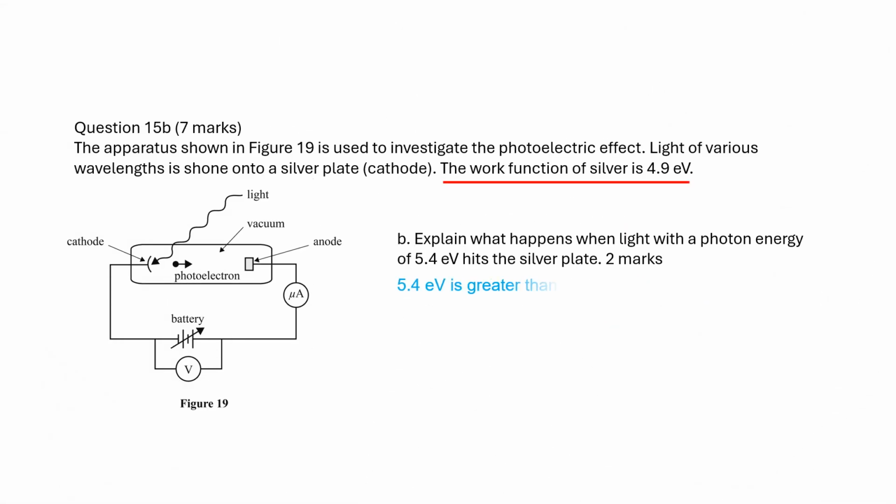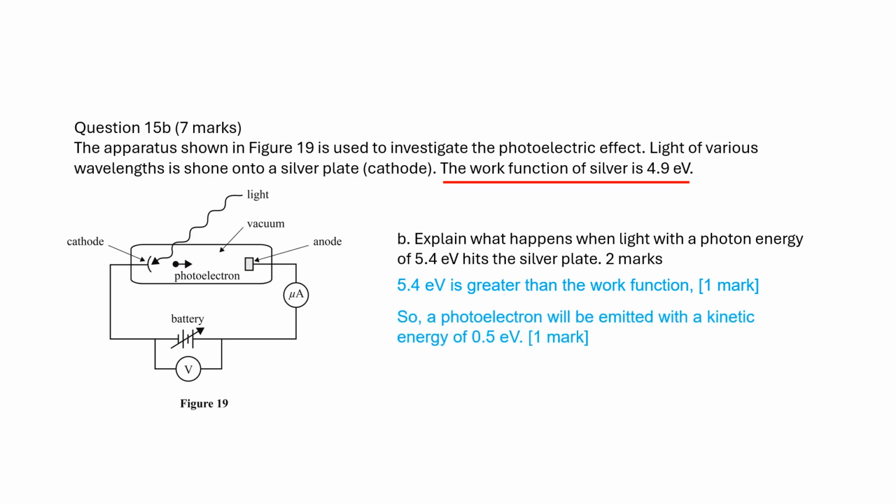5.4 electron volts is greater than the work function, so a photoelectron will be emitted with the kinetic energy of half an electron volt.